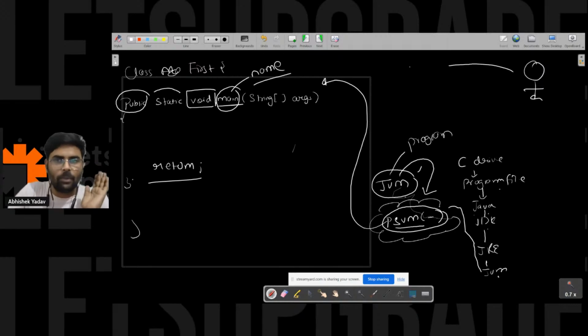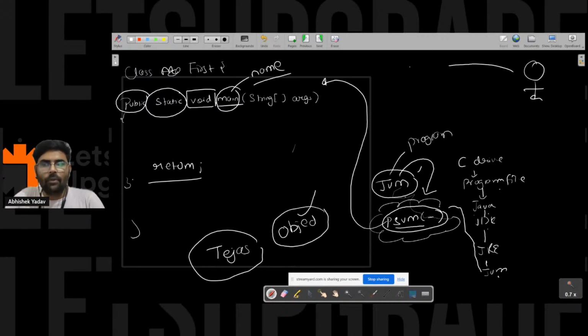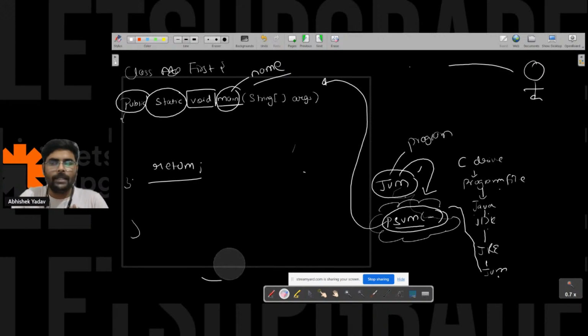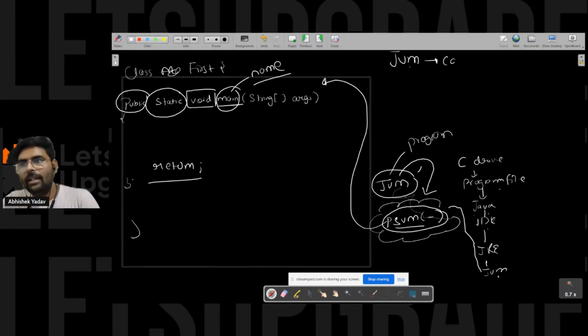Now comes the most important part, the static keyword, right everyone? What we have discussed till now: Tejas is sitting and watching the whole lecture, and he has the object. With the help of the object, Tejas can access the properties and functionality of a class, and this object is created by JVM. So JVM is doing two parts. JVM is saying, I will call the public static void main.